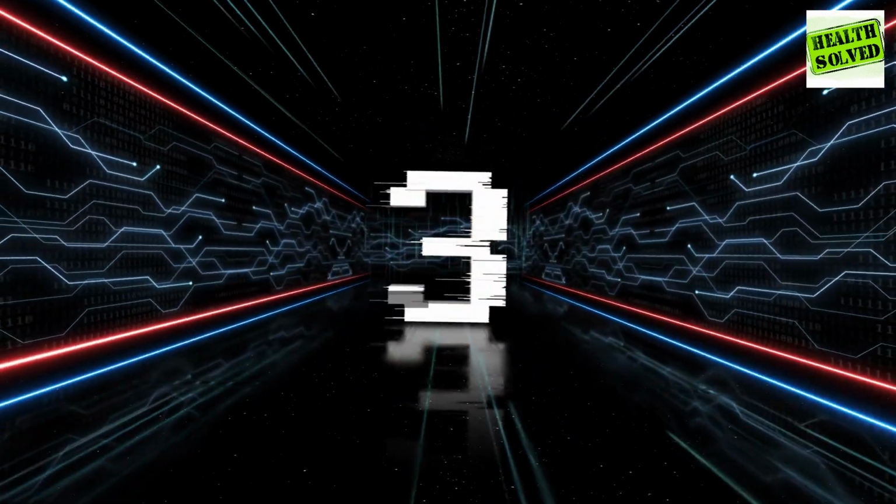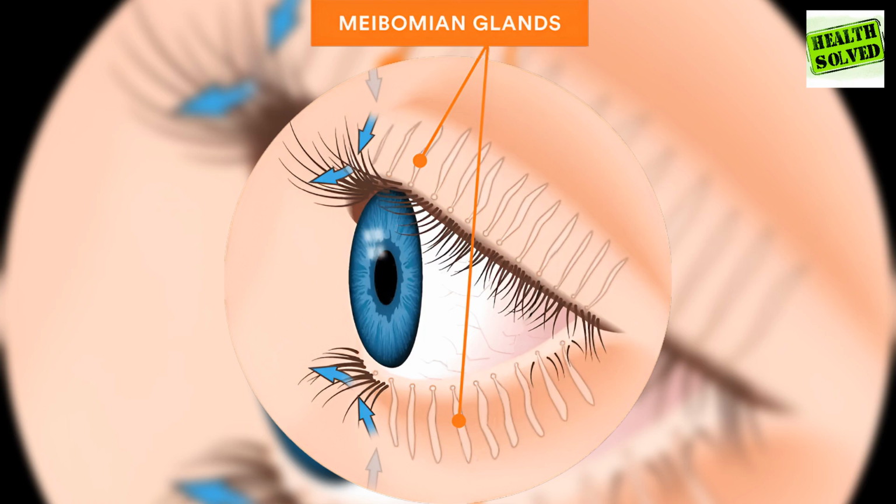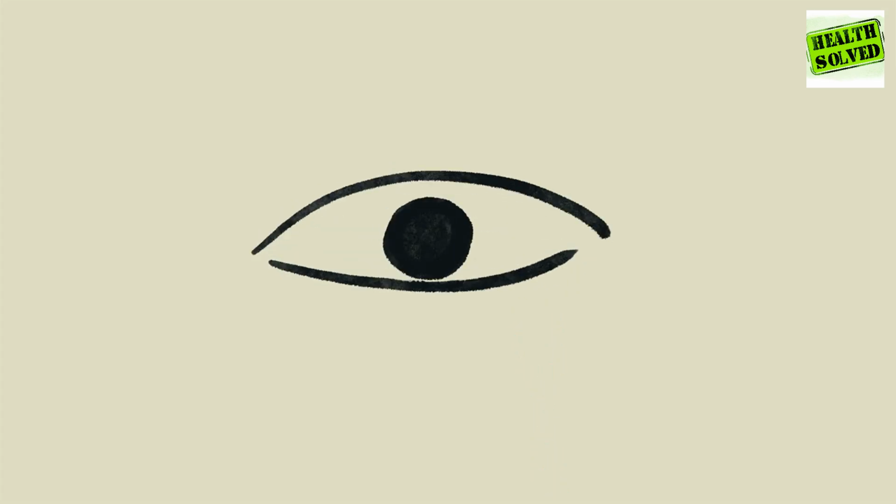Number 3. Warm compresses. Warm compresses are a simple yet effective remedy for dry eyes. They work by gently heating the eyelids, which helps unclog the meibomian glands. These glands produce the essential oils that form the top layer of the tear film, crucial for preventing tear evaporation. When these glands are blocked, it can lead to increased tear evaporation and dry eye symptoms. Applying a warm compress improves the flow of oils, ensuring a healthier and more stable tear film. This not only alleviates the discomfort of dry eyes but also promotes overall eye health by maintaining proper lubrication.